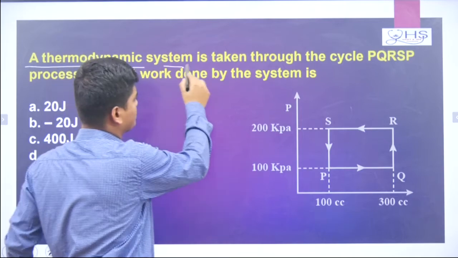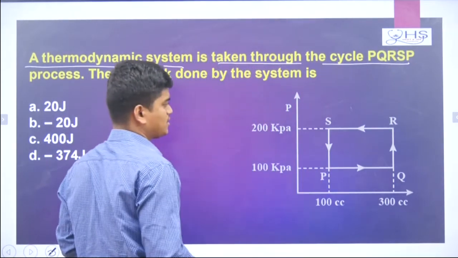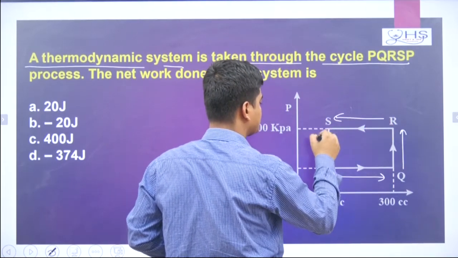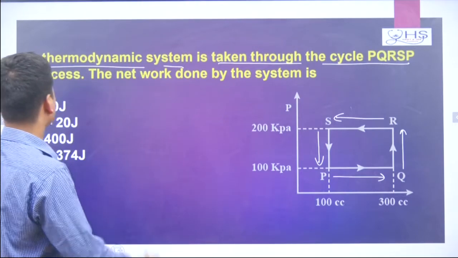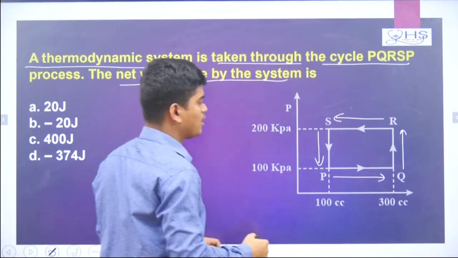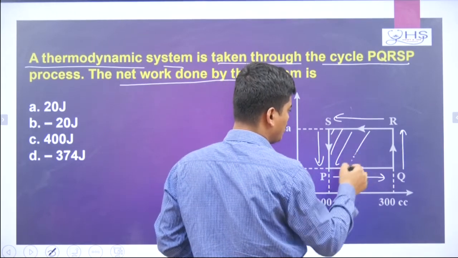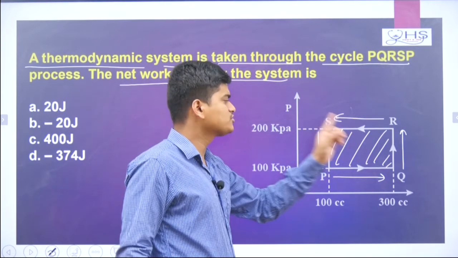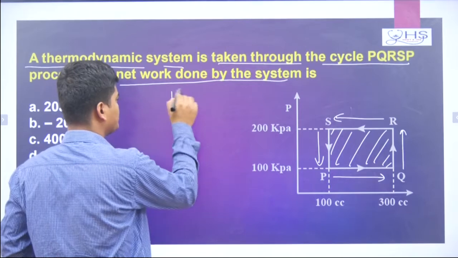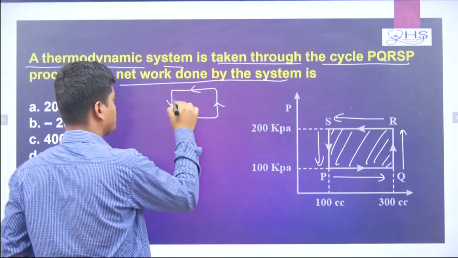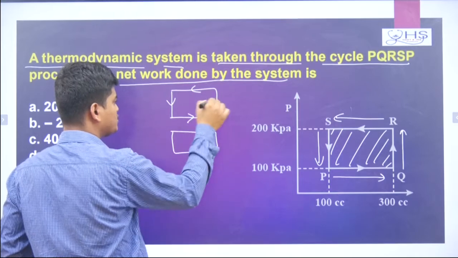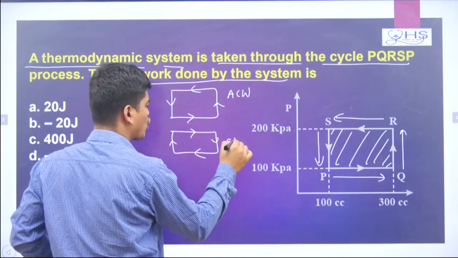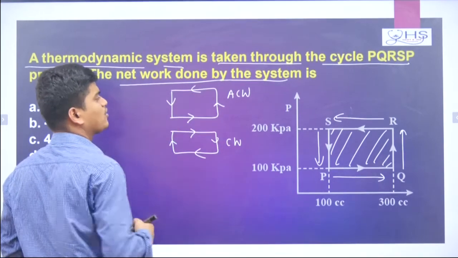Now come to the next question. A thermodynamic system is taken through the cyclic process PQ, QR, RS and SP. Now what they are asking is, the net work done by the system is how much? Now remember, here this is the area of this rectangle. So a rectangle is given, so the area is given, but one thing is also given: in the cyclic process, one arrow is given like this. This arrow is called an anti-clockwise arrow, and this type of arrow is your clockwise arrow. So clockwise direction, anti-clockwise direction.